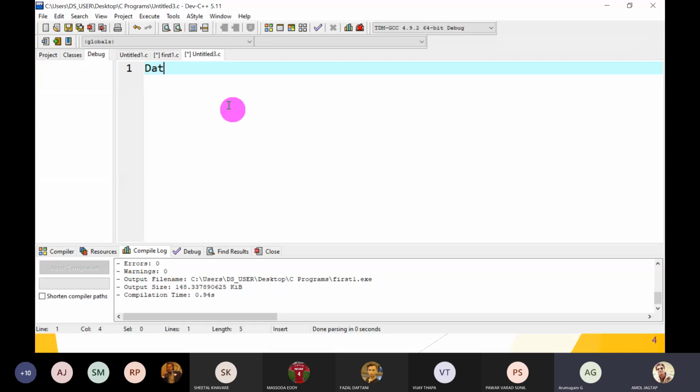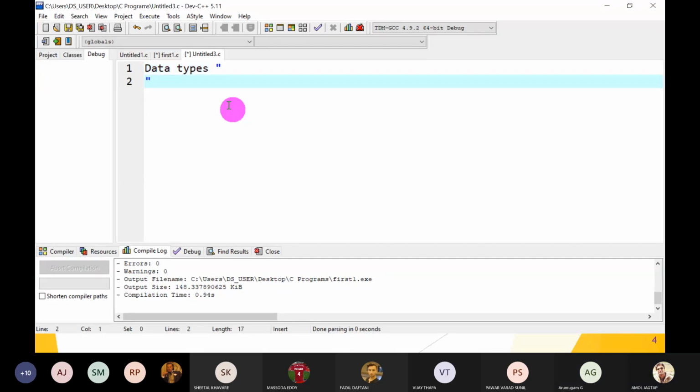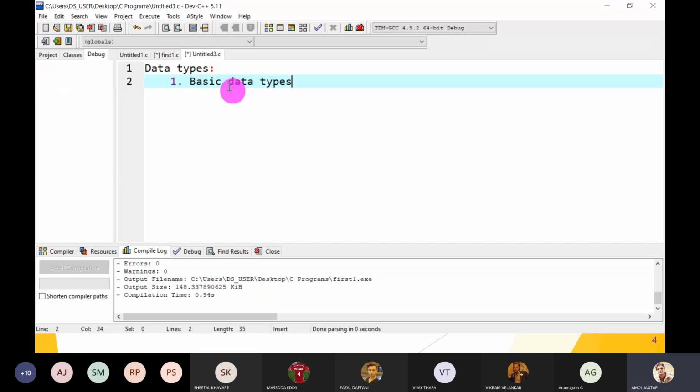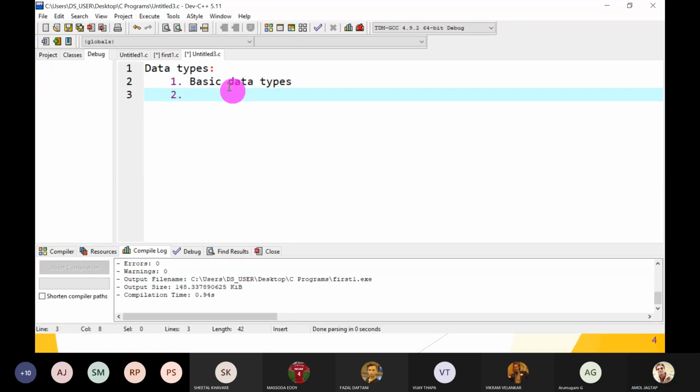Okay. So data types. In C language, there are different data types. One is the basic data types. Second one is derived data types.